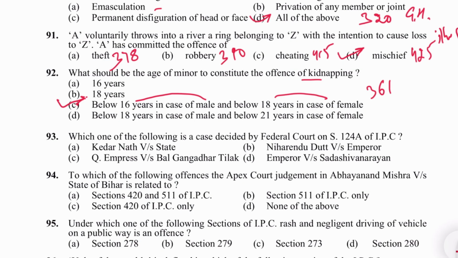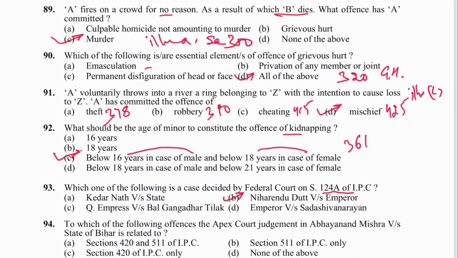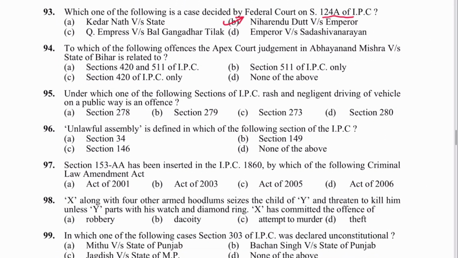Next is 93. Which one of the following is a case decided by federal court on section 124 A IPC? ये है Niharendu Dutt versus Emperor. B is the answer. Next is 94. To which of the following offense the apex court judgment in Abhinand Mishra versus State of Bihar is related to? 420 and 511 attempt पे ये famous case है, celebrated case है ये attempt का. So A is the answer.